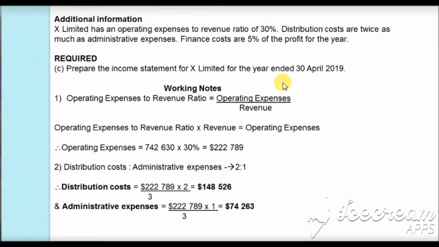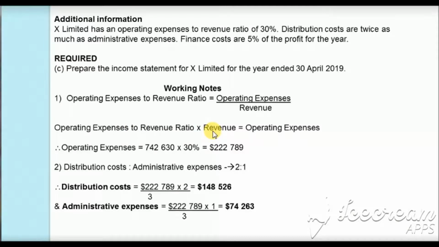So let's do the calculations in the working notes. Then we will proceed and make the income statement as much as possible, and whatever is missing we will calculate again and complete the income statement. What is mentioned is that the operating expenses divided by revenue is equal to 30%. So when we take the revenue to the other side, we get operating expense equals operating expense to revenue ratio times revenue.